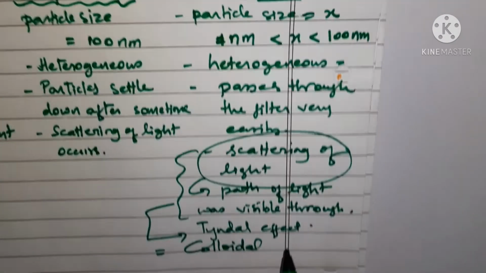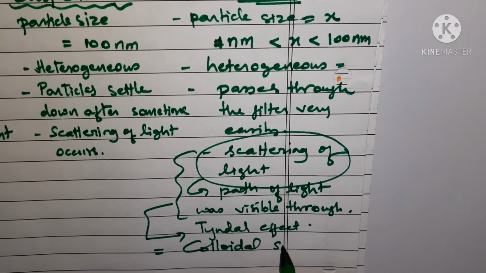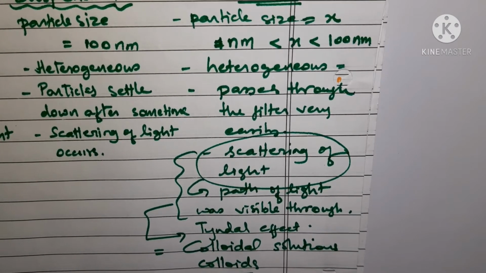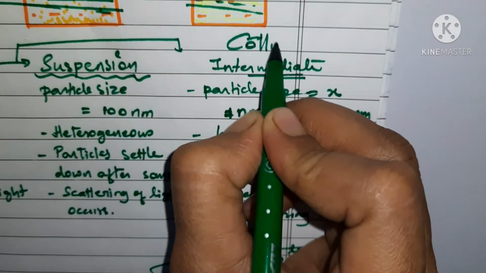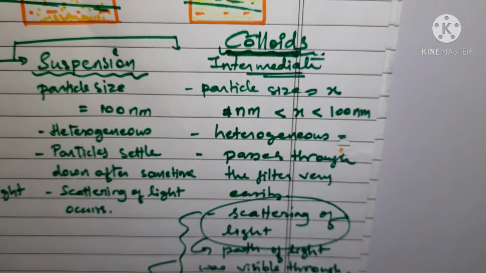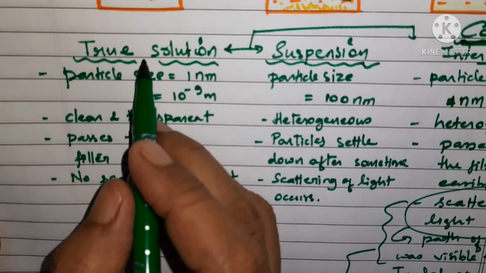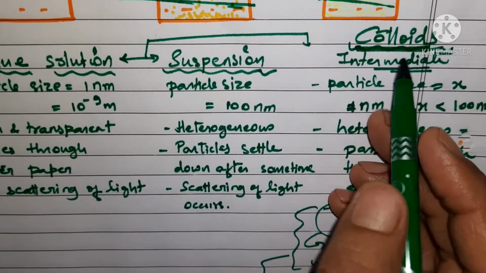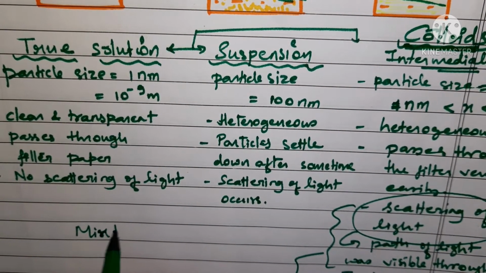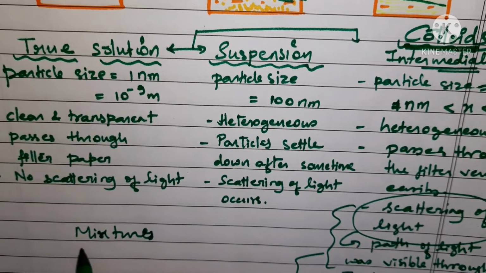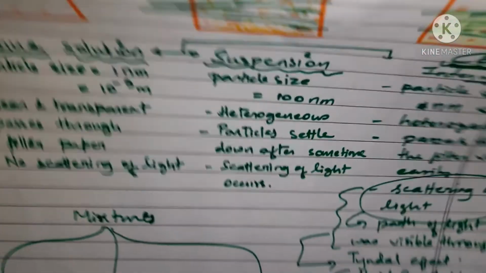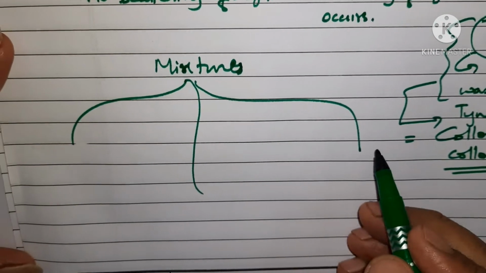What do we say? Colloidal. We call them colloidal solutions, or we call them colloids. हम इन्हें क्या कहते हैं? इन्हें colloids कहते हैं. These type of mixtures are known as colloids. Understood? तो हमारे पास तीन तरह के mixtures हो गए. We are having true solutions, suspensions and colloids. Now we are having three types of mixtures with us.